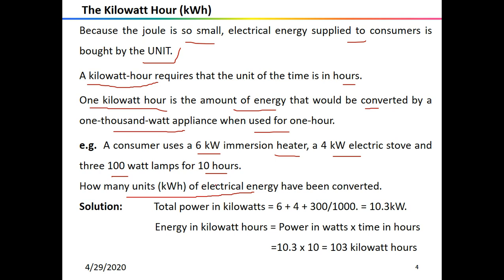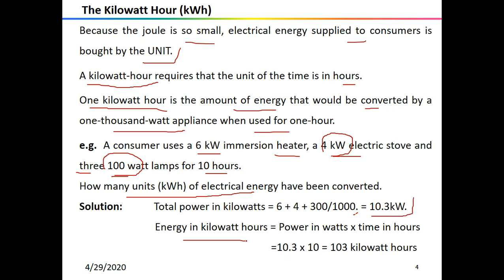So how to calculate? We have to take the total power by summing all these, but importantly, you will see that here it is given in terms of kilowatt, here it is given in terms of kilowatt, however, here it is in terms of watt only. So firstly, I will convert it into kilowatt just by dividing it by 1000. And since these are three bulbs, I will take 300 watt divided by 1000. On solving this, I have 6 plus 4 plus 0.3, so it will be 10.3 kilowatt.